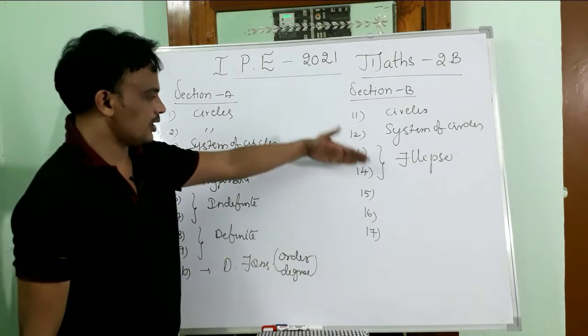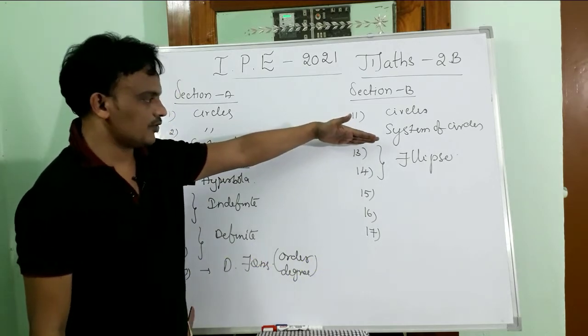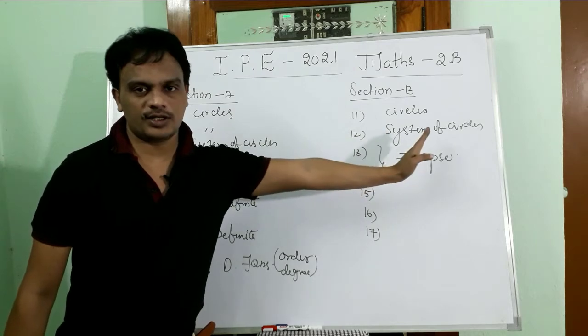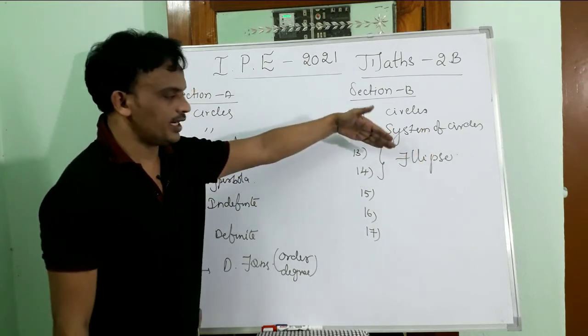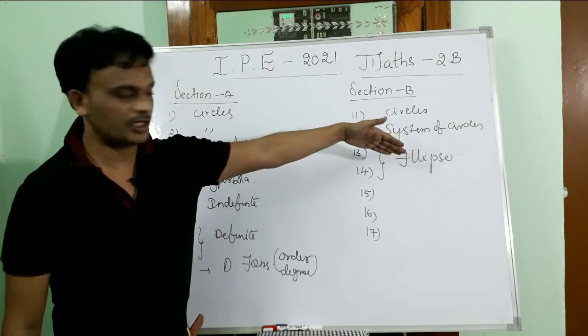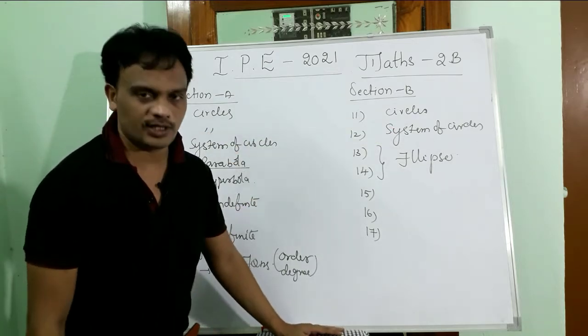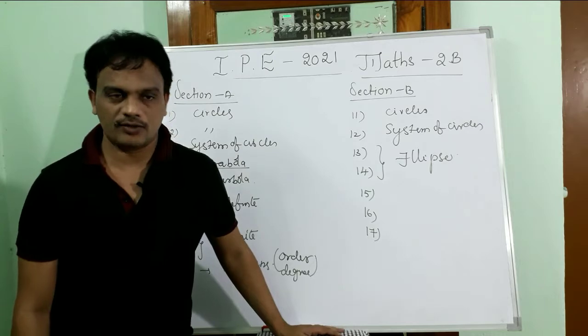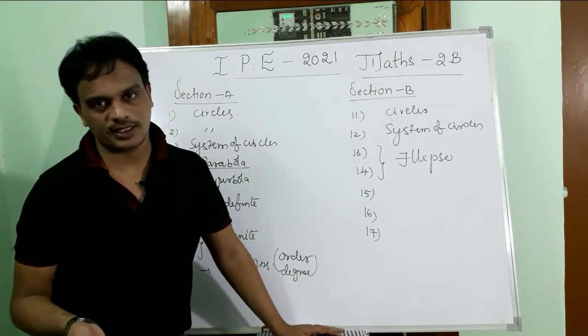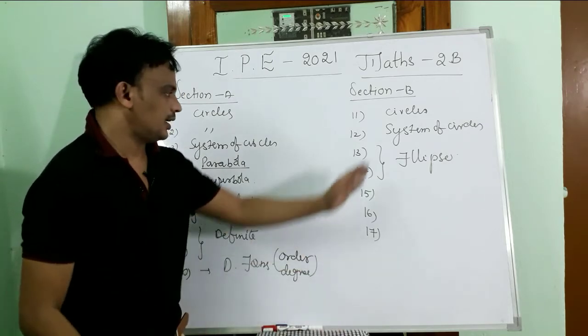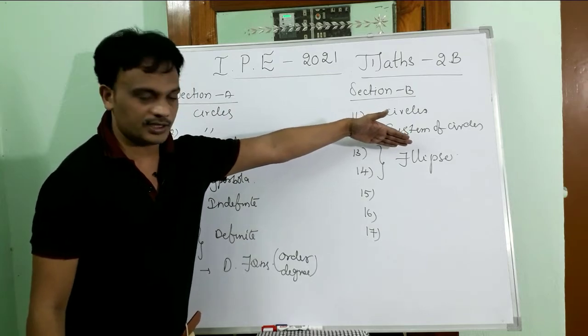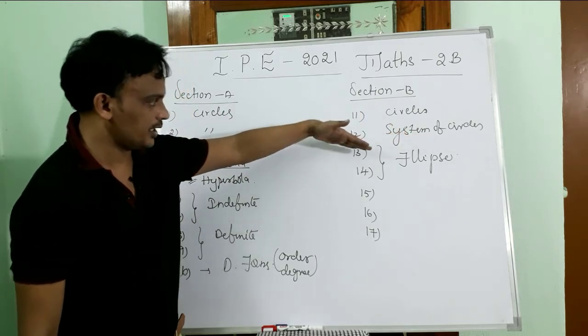So one question from the basic definition of the ellipse, we are going to get some equation, which is in standard form or which is not in standard form, equation of the ellipse. From that you are going to find out totally the vertices, the foci of that ellipse, the eccentricity. Like this we are going to find all the things. What is the latus rectum of that ellipse, that is from the 13th question.